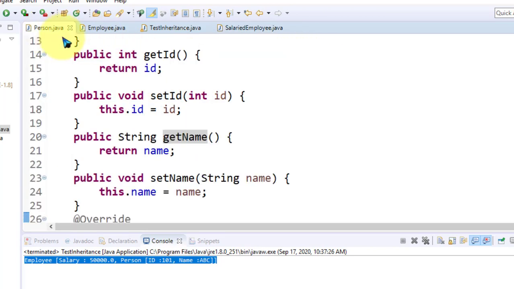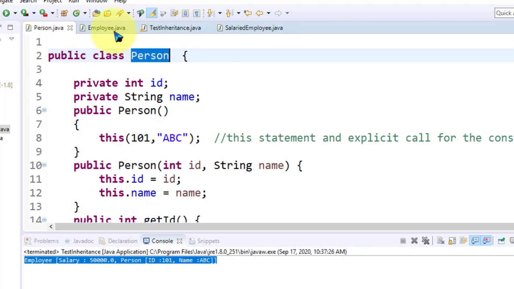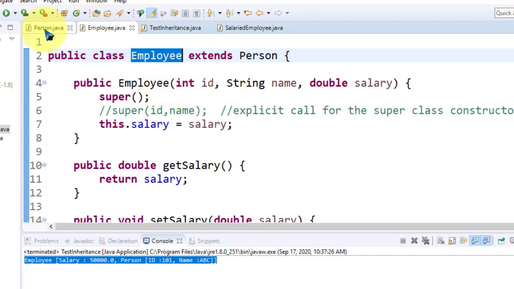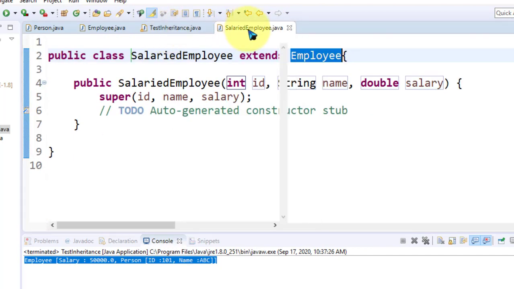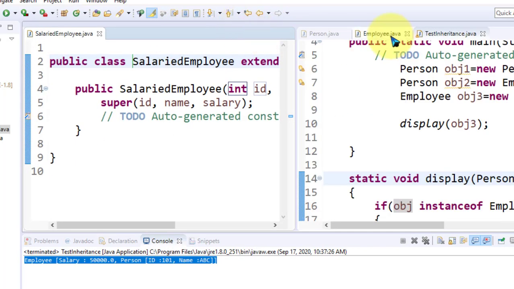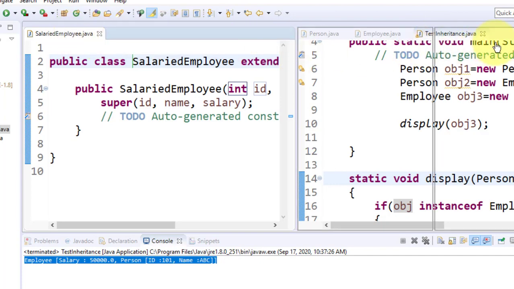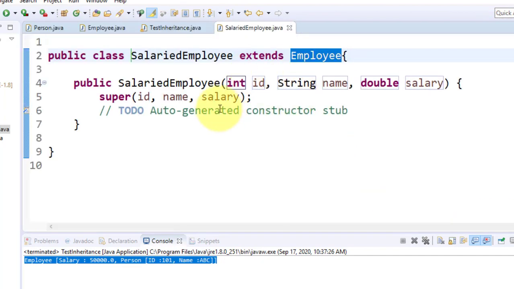Now look here, person is the superclass, employee is the subclass of person, and salaried employee is the subclass of your employee class. That means topmost is person, then employee, then salaried employee. So it's a two-level inheritance, 0 1 2.